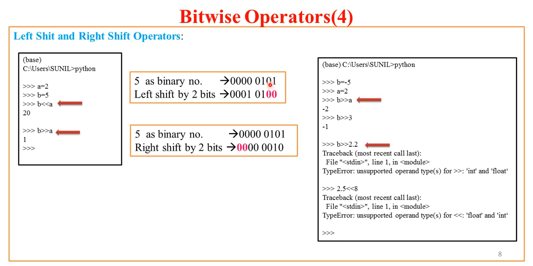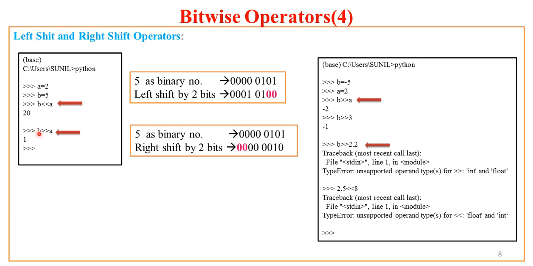If I left shift by 2 bits, the first MSB bit is dropped, the second MSB bit is dropped, all the remaining bits are shifted 2-bit positions to the left, and to the right of this binary 5, 0 0 is appended. Now what is the result? Obviously this bit pattern matches the decimal equivalent 20. So I get the answer 20.